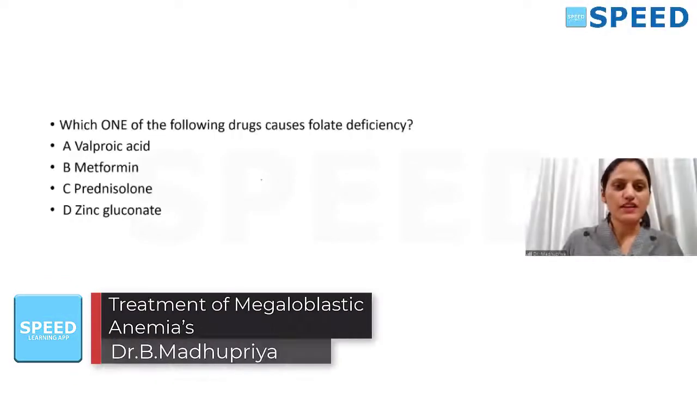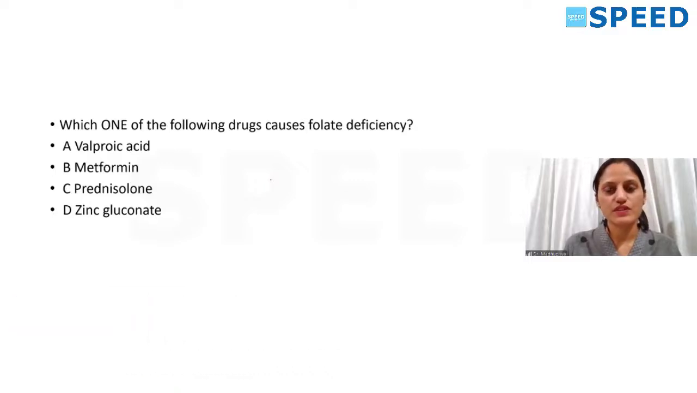We'll start off quickly. Based on yesterday's knowledge about macrocytic anemias, vitamin B12 deficiency, folate deficiency, and other causes of macrocytic anemia, we'll start off with one MCQ. Which one of the following drugs causes folate deficiency? The options are valproic acid, metformin, prednisolone, zinc gluconate.